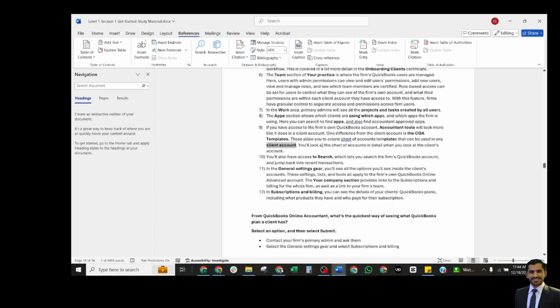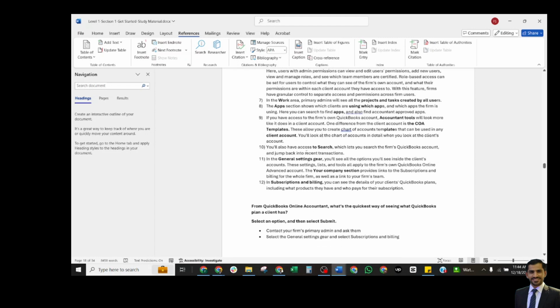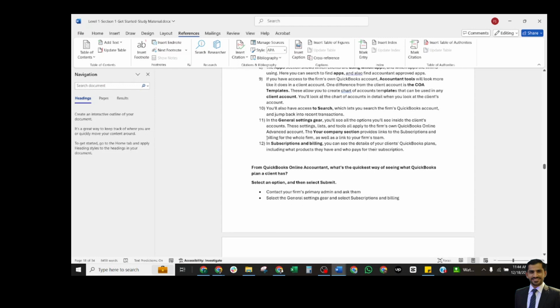You will see a customized list of your templates. You will also have access to the search, which lets you search the firm's QuickBooks Online accounts and jump back to recent transactions. And in the general settings here, you will see all the options you will see inside the client's accounts. These are very simple, similar to the client's general settings.